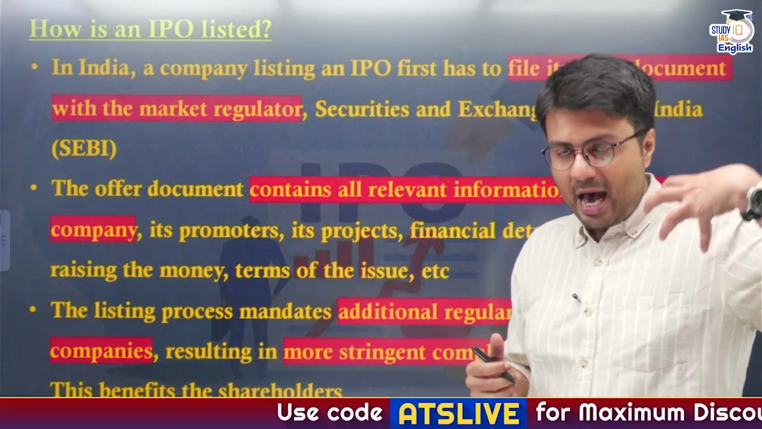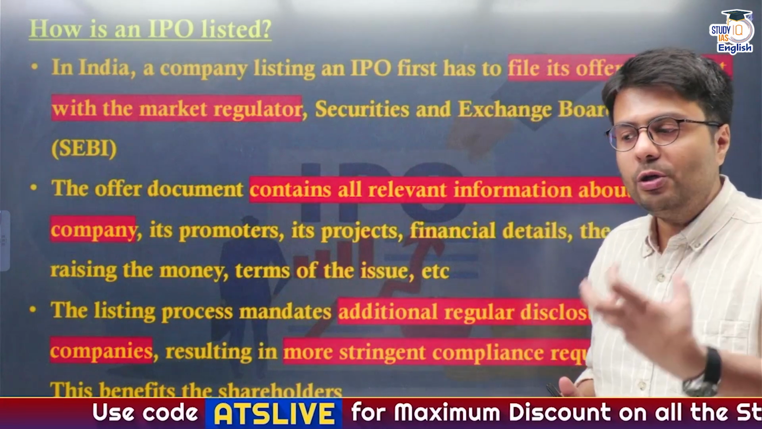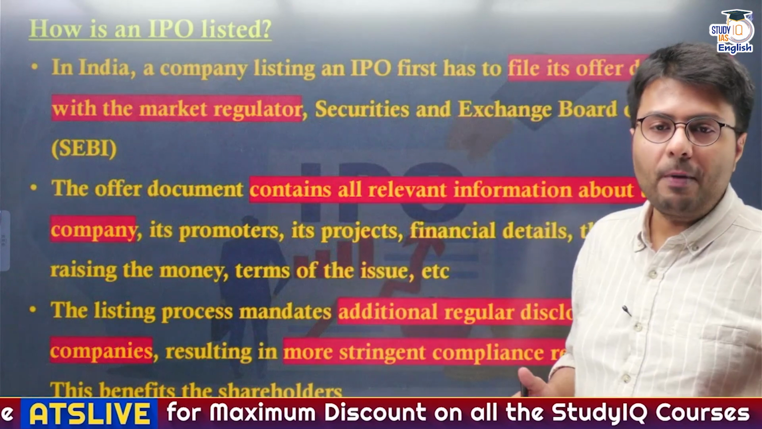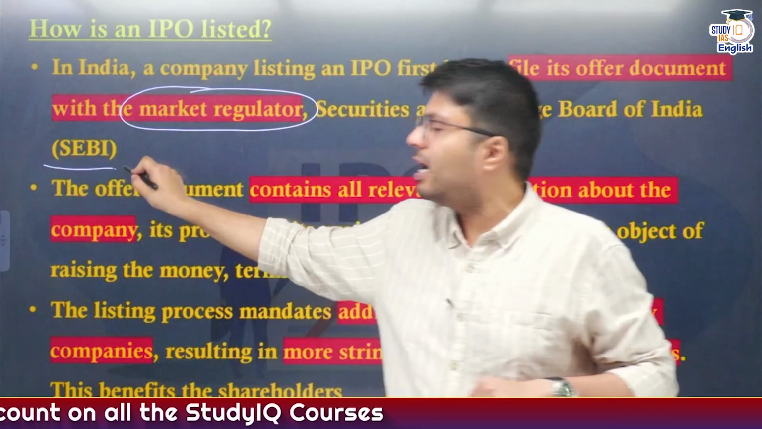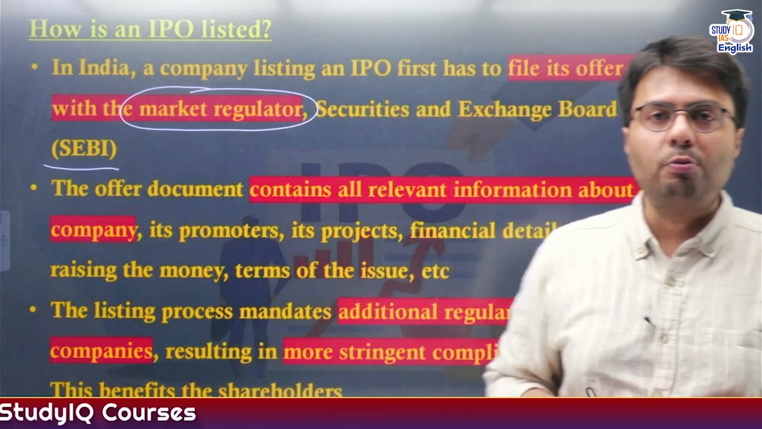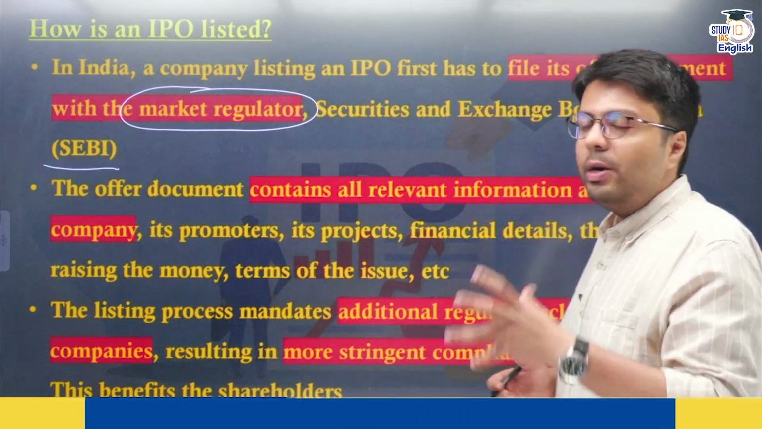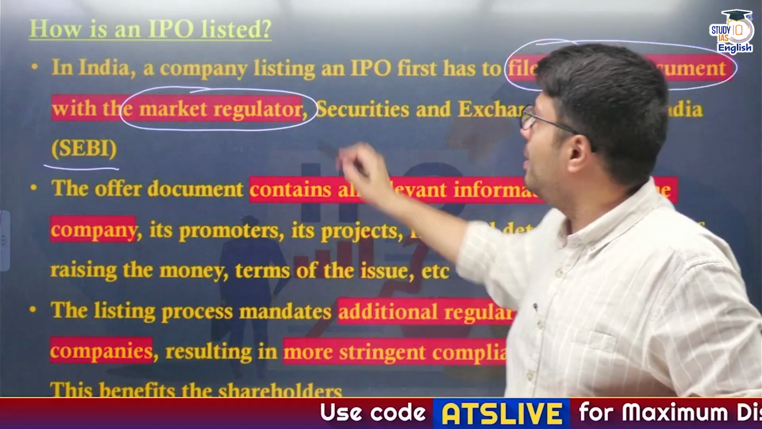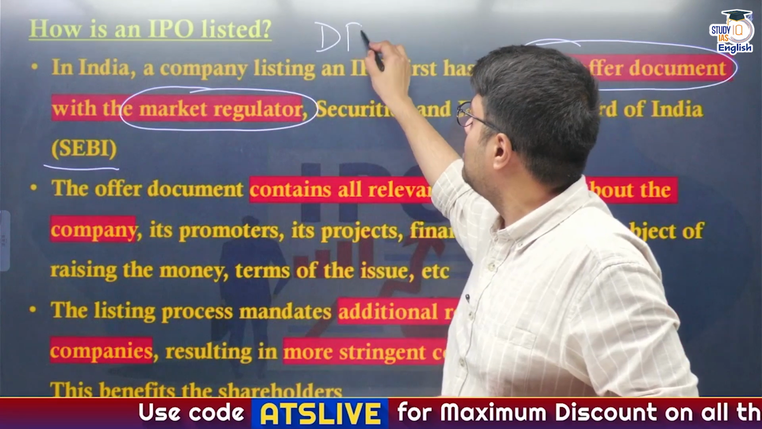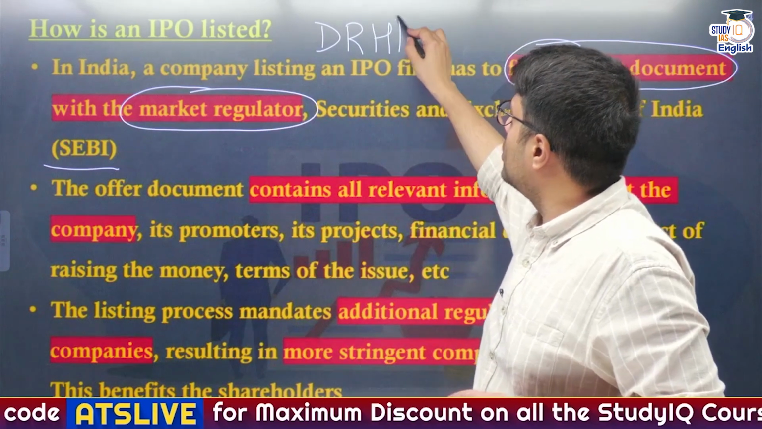So suppose I'm a company owner XYZ and I want to sell shares for the first time in public. So I go to the market regulator, and who is the stock market regulator in India? That is the Securities and Exchange Board of India, SEBI. So I go to SEBI, and SEBI will ask me to fill an offer document, and this offer document is known as the draft red herring prospectus.